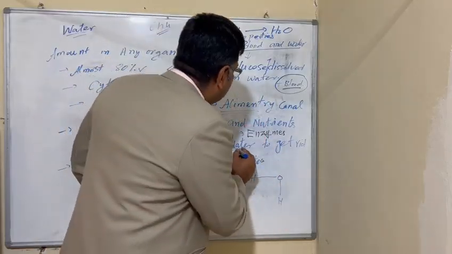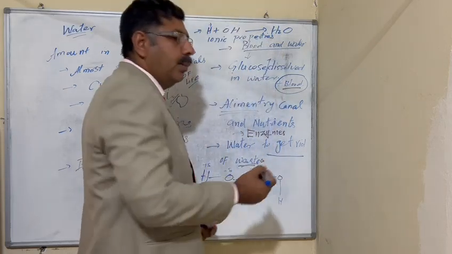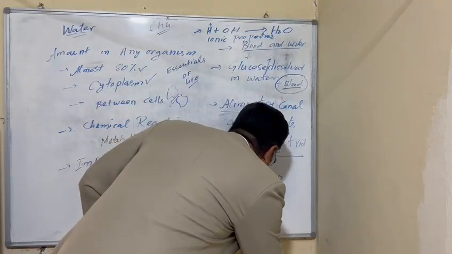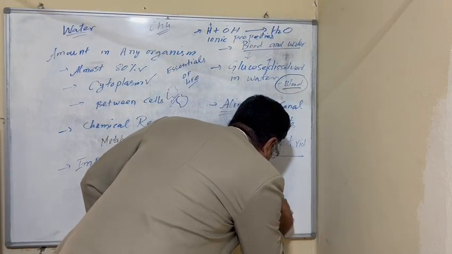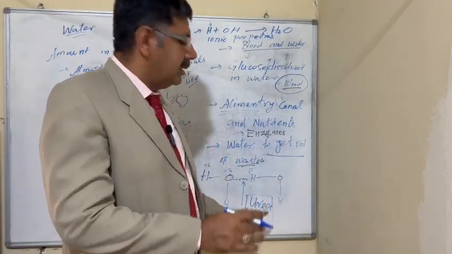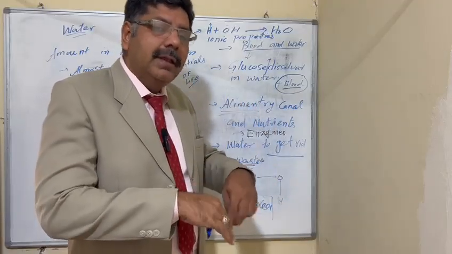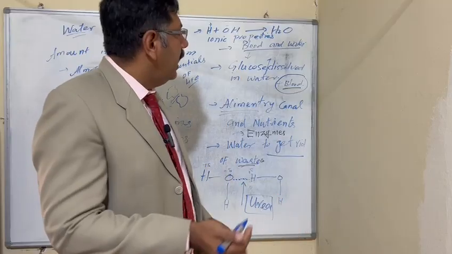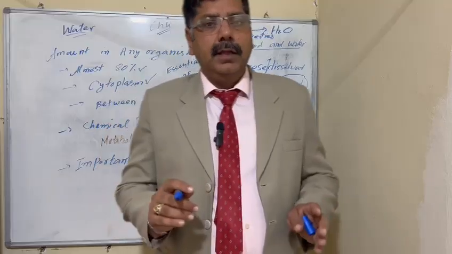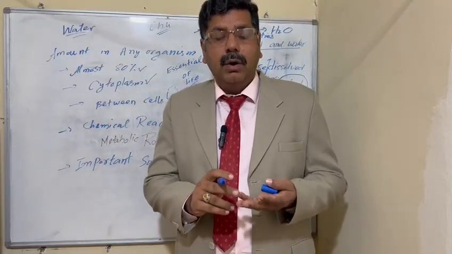And then we say water helps to get rid of waste products. What are the waste products? These are urea, uric acid, or related products. So urea is dissolved in water and then it is thrown out. So here we can say that water has importance in life, whether it is a plant or an animal.